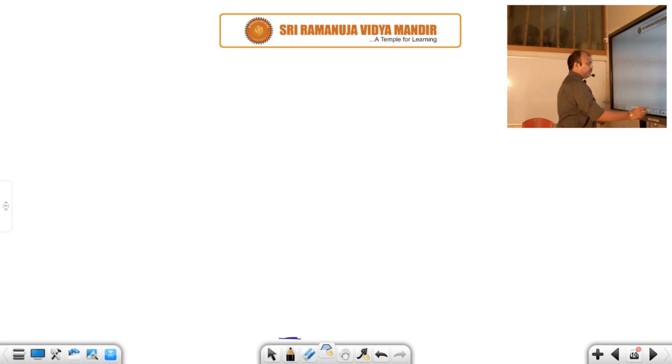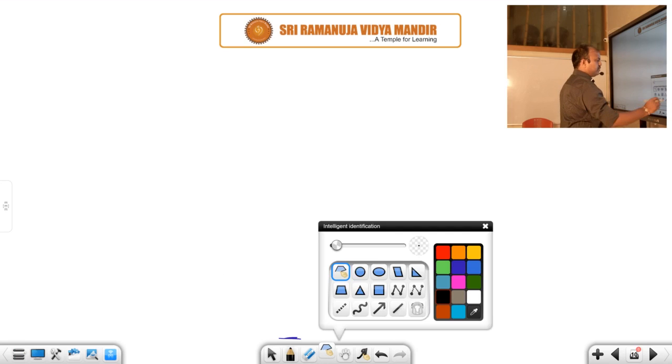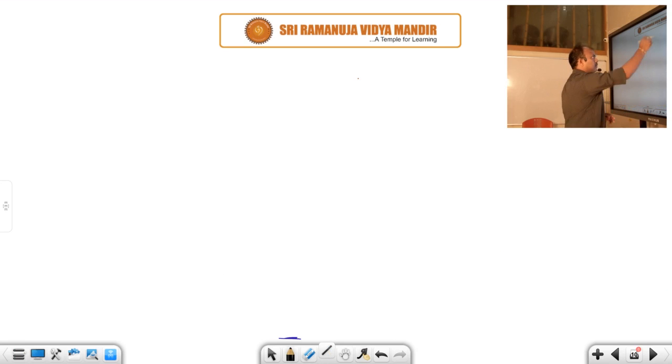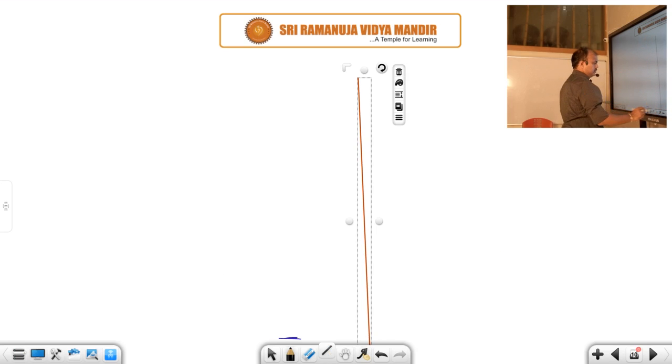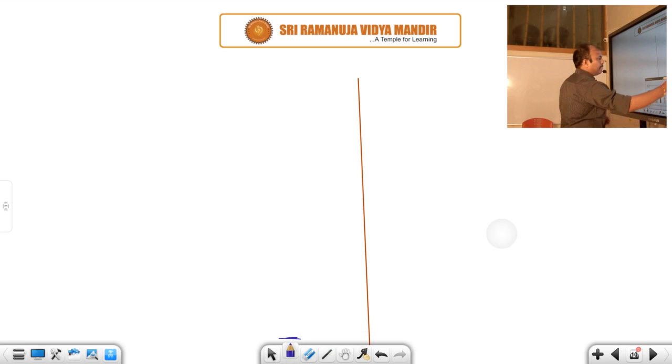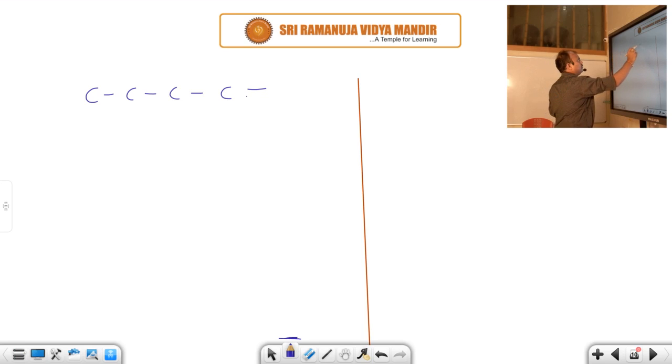for your sake, I take one example for better understanding. If you take carbon, this is an example of alkene. Alk means number of carbon atoms. Ene means at least one double bond is present in the chain. You know very well, is this structure correct? Obviously this structure is wrong.